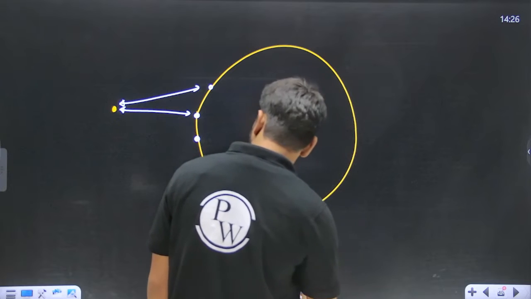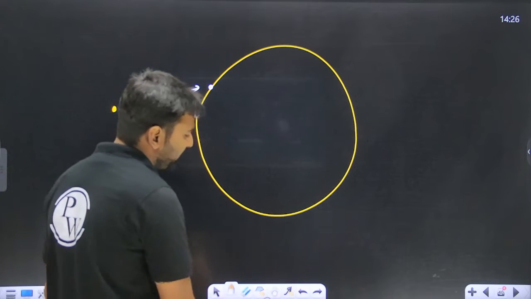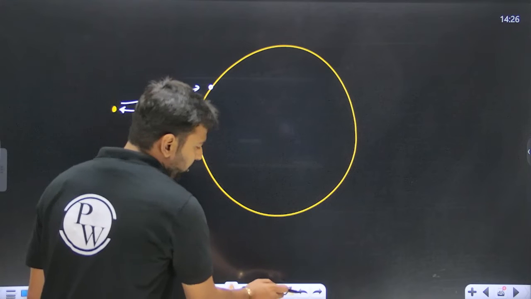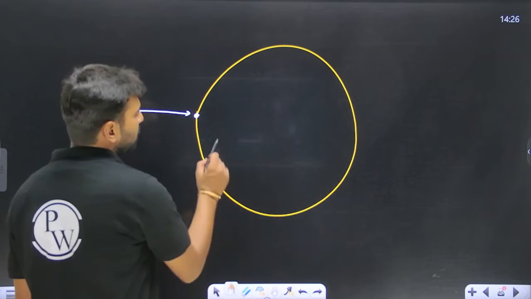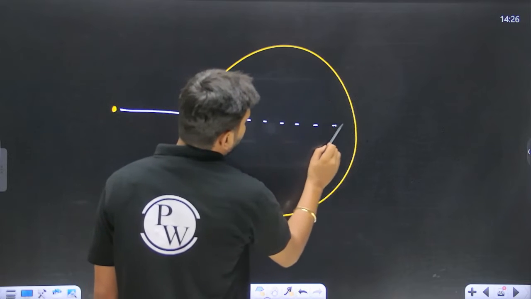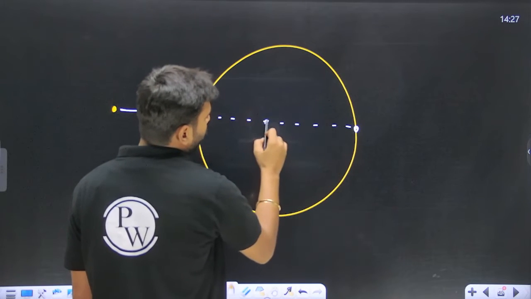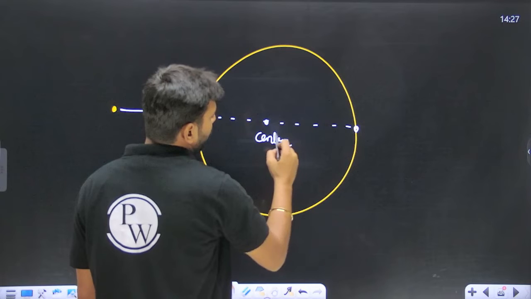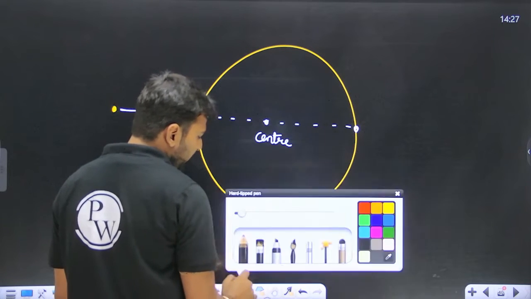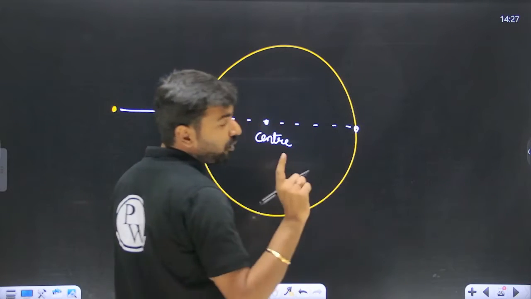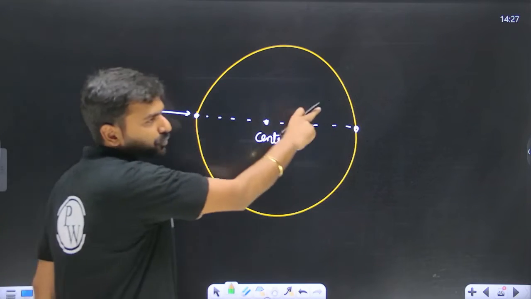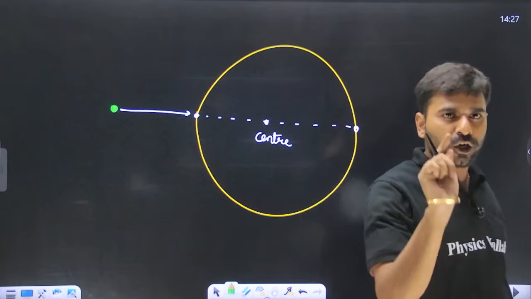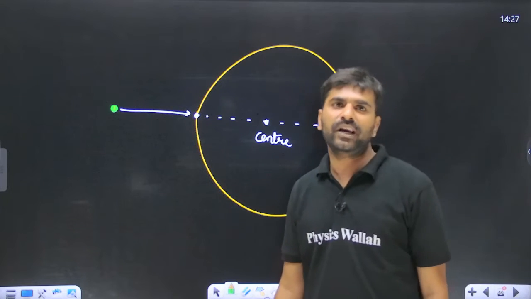Now let me tell you, the shortest and the greatest distance lie along the common normal. What am I telling you? The shortest and the greatest distance lie along the common normal. Normal is something which passes through the center. So if this is your center, and you draw a normal passing from this external point to the circle, the shortest distance and the greatest distance will lie along that.